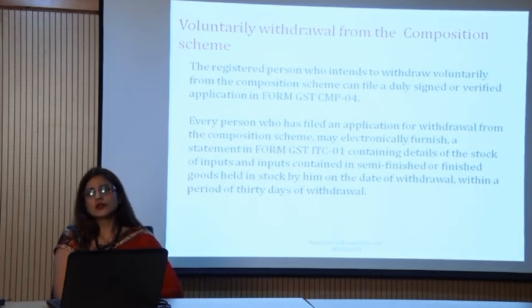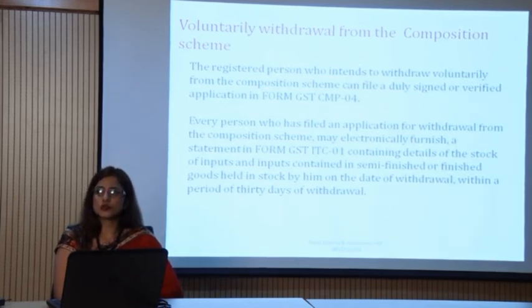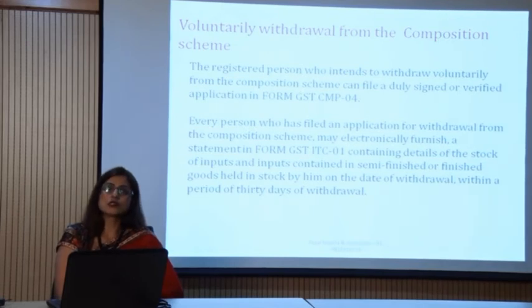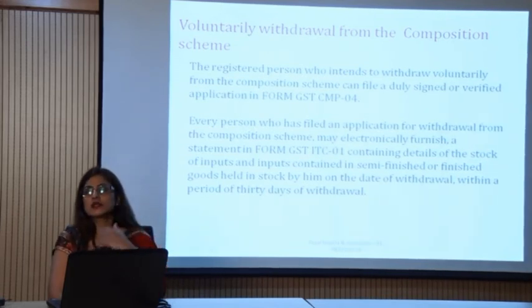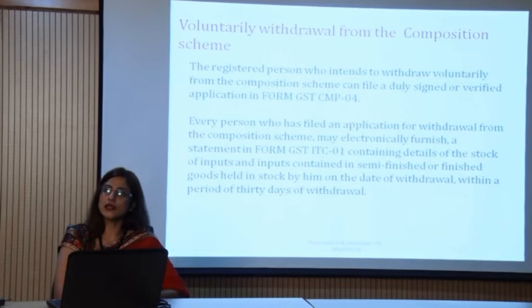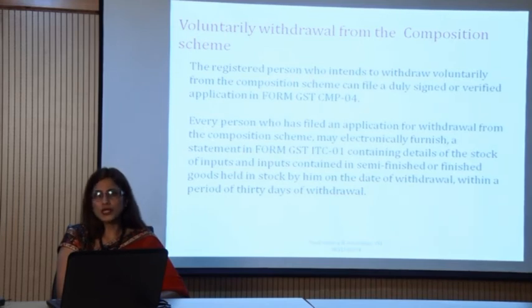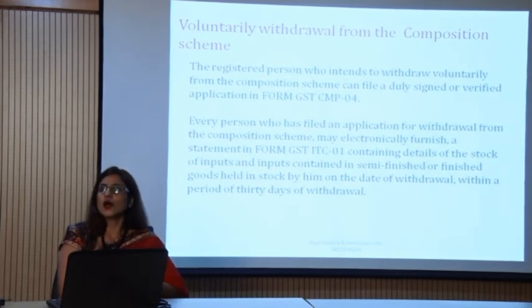For example, during the year you feel that no, I do not want to avail the scheme, or a certain situation may happen. For example, now I am doing intrastate business in Delhi, I am selling only in Delhi, but now I got the opportunity to make supplies in, for example, Maharashtra, Tamil Nadu. Then under those situations I cannot make a supply, because the composition scheme has restricted me from making interstate supplies.